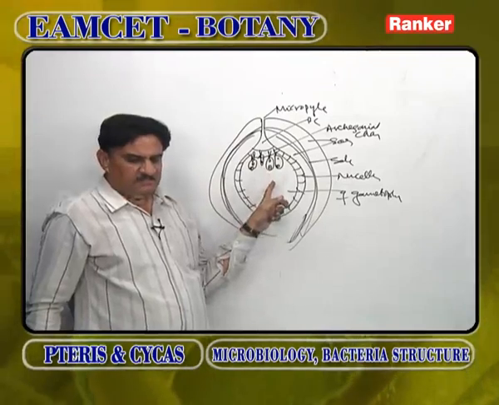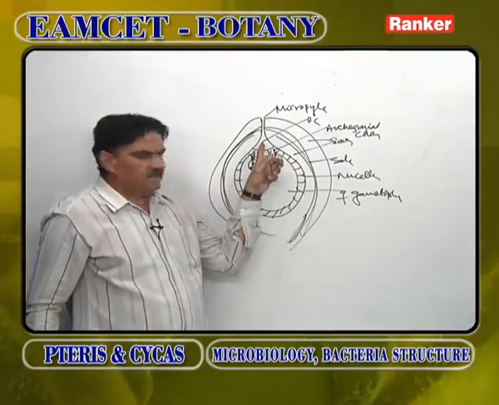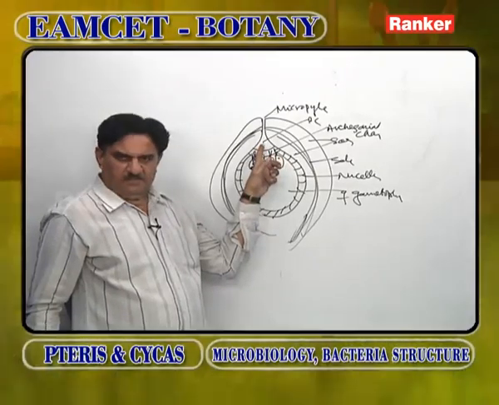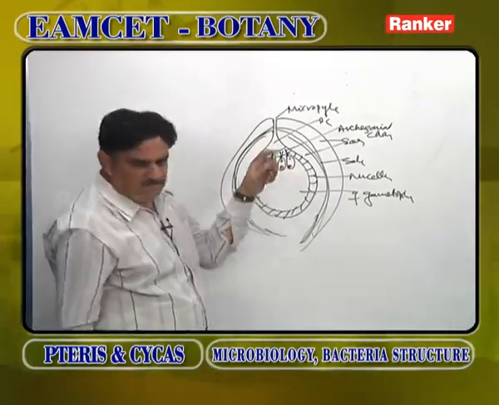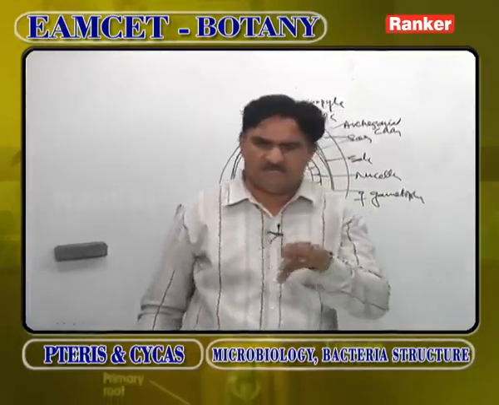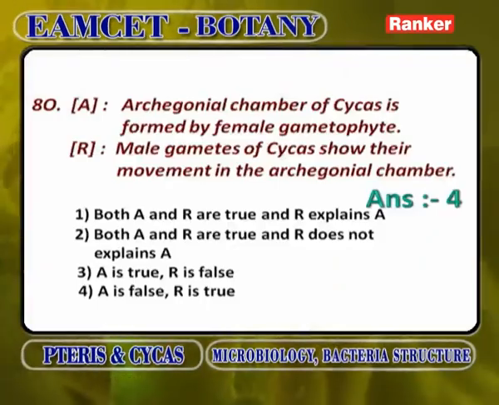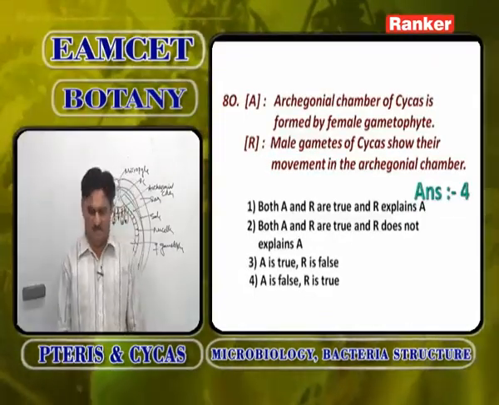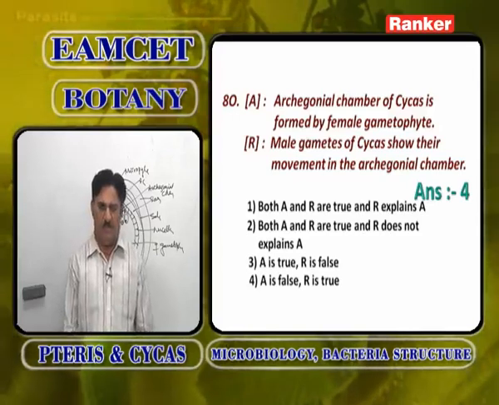Male gametes of Cycas show their movement in archegonial chamber. Male gametes are formed in the pollen chamber. Pollen tube is formed, siphonogamy takes place. Male gametes come to the archegonial chamber. There they get released and swim here and there for some time. So zooidogamy and siphonogamy both occur. So male gametes of Cycas show their movements in archegonial chamber is correct.